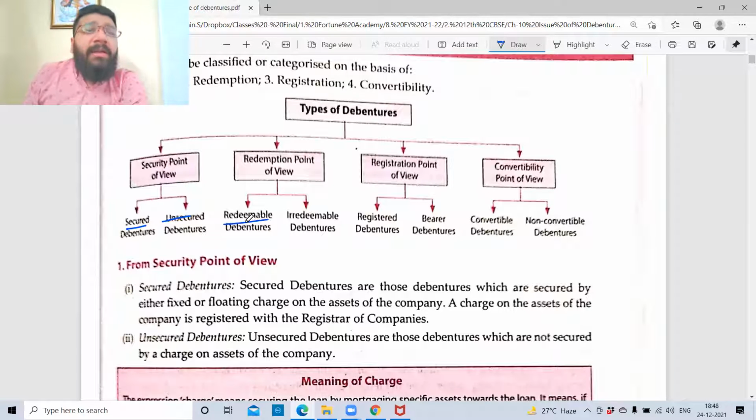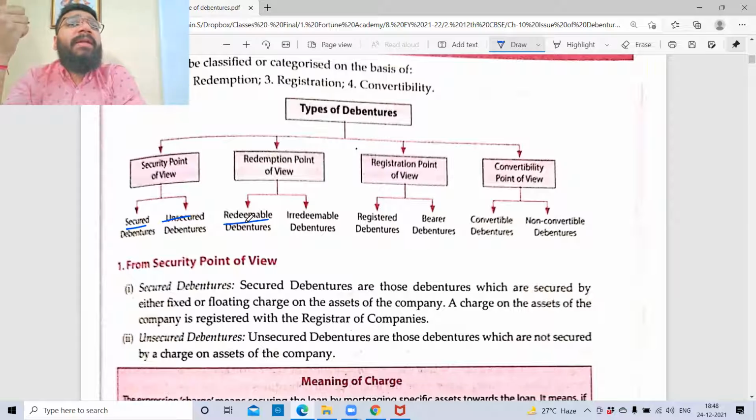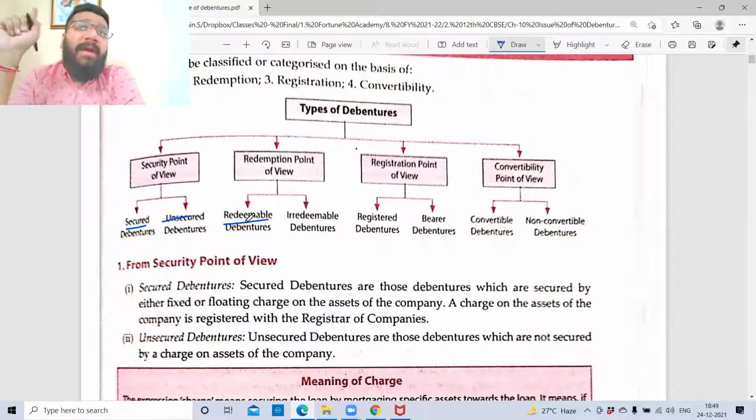Then we learned redeemable debentures. Debentures can be redeemed. In that document, there will be a time period specified, and based on that, it will be redeemed. If the document says that it will be redeemed after 5 years, then after 5 years, it will get redeemed. Irredeemable means what? It doesn't mean that they will not give the money back. They will give the money back, but only at the time of winding up. So that is redeemable debentures and irredeemable debentures.